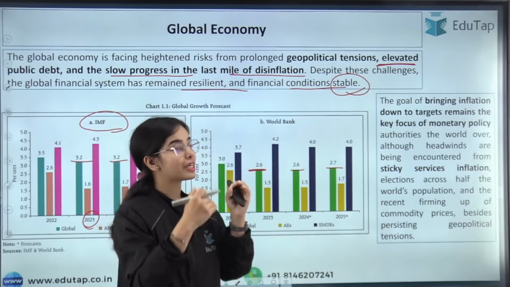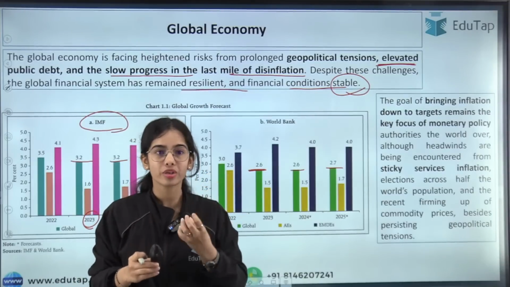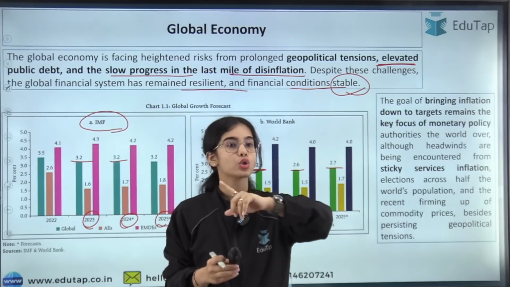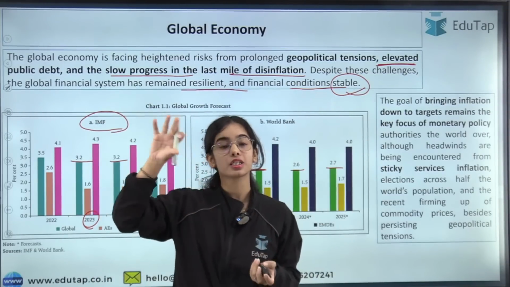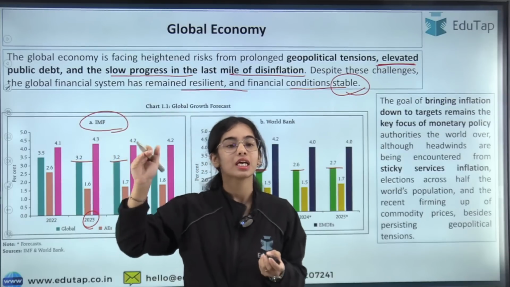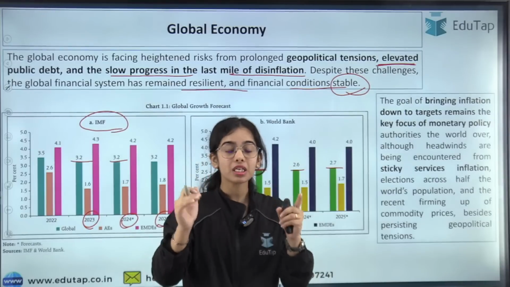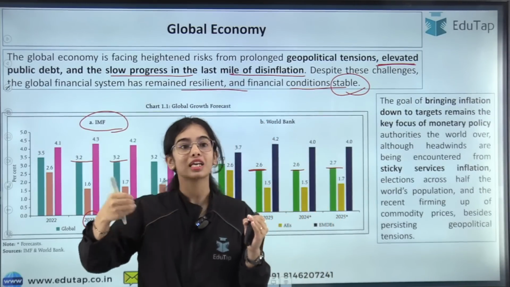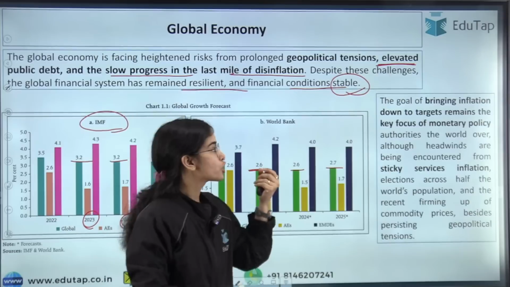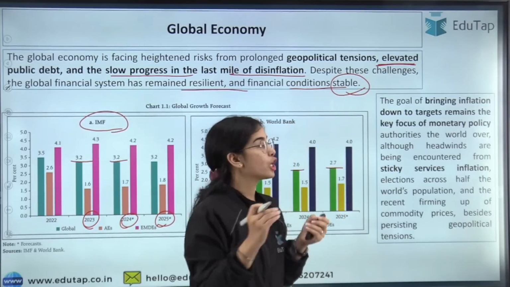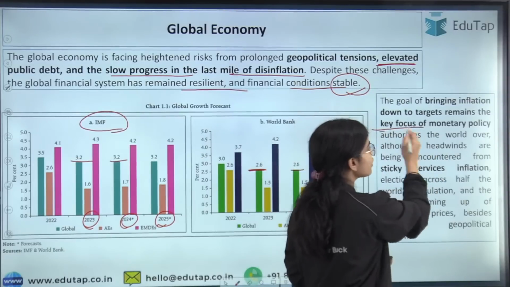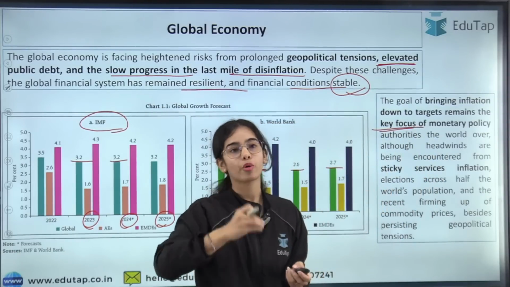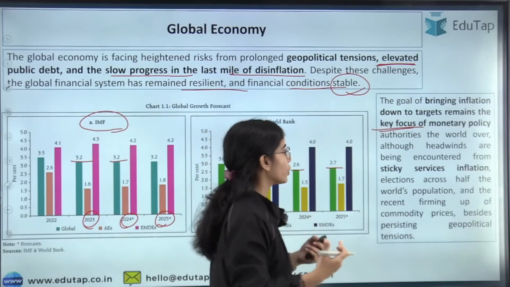So the goal of bringing inflation down is the main goal right now of the monetary authorities all over the world. Like the Reserve Bank of India is trying to reduce the inflation in our country. Similarly, the monetary authorities of different countries are also trying to reduce inflation in their own countries. So bringing down inflation to the targets remains the key focus of the monetary policy of the monetary authorities all over the world.